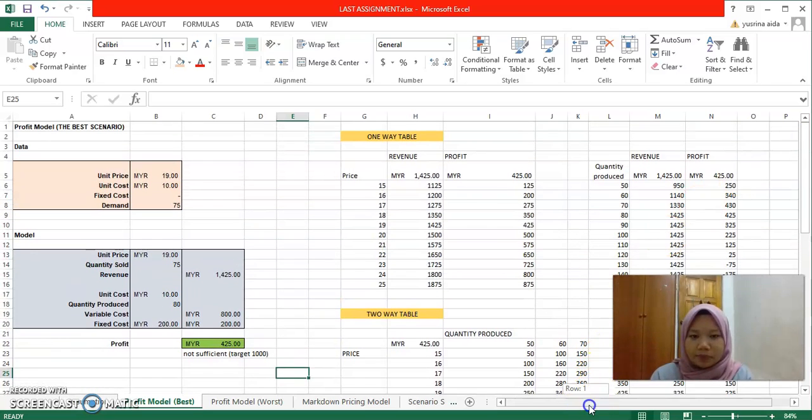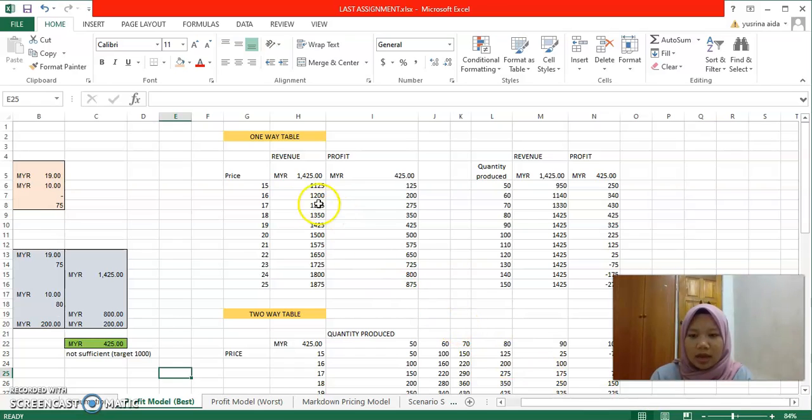For one-way table, I want to change my price from 15 ringgit until 25 ringgit, but in the table it doesn't have my target, which is 1,000 ringgit. So I have to do another table, in which I change the quantity produced from 50 units until 150 units. In this table also there is no target, because at 150 units I get a profit with a negative sign.